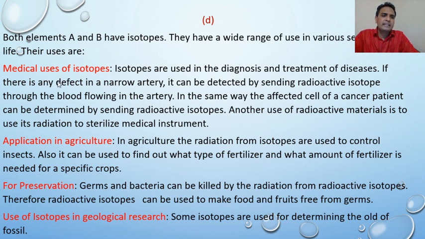If there is any defect in a narrow artery, it can be detected by sending radioactive isotopes through the blood flowing in the artery. In the same way, the affected cells of a cancer patient can be determined by sending radioactive isotopes.